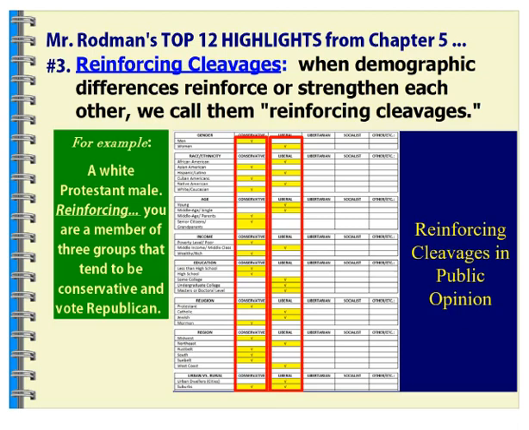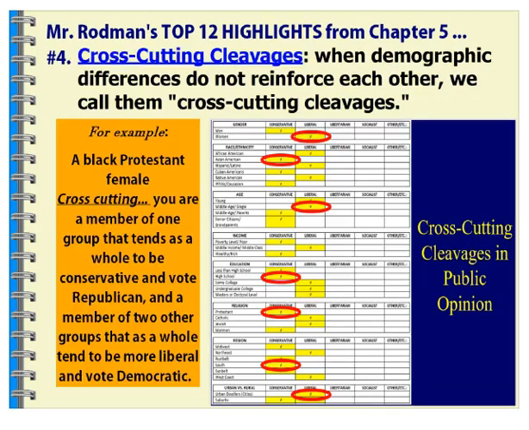Now, there could be other factors that shape how a person votes, such as whether they live in an urban setting, that could what we call cross-cut those cleavages and change that. And a great example here is a black Protestant female.